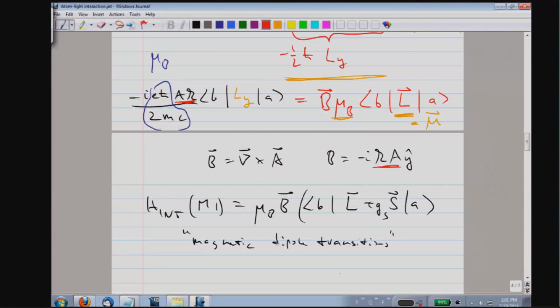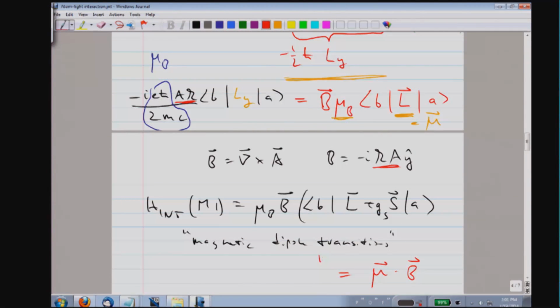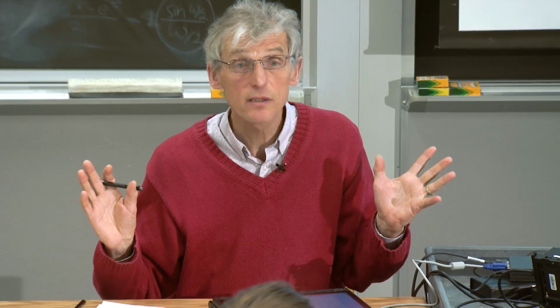Let me just write it down here. So this is nothing else than mu dot B. Any question?